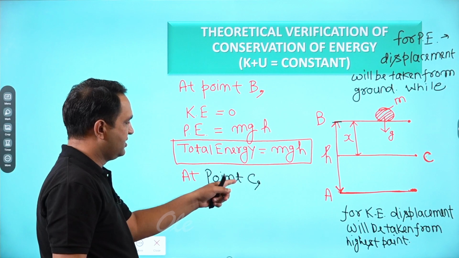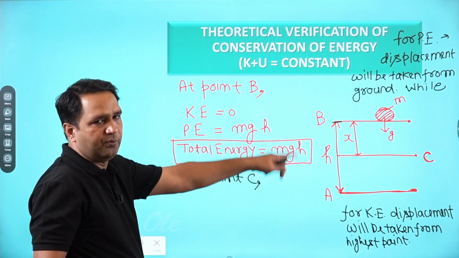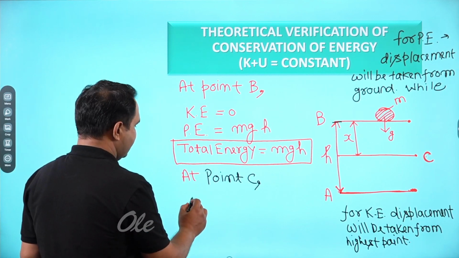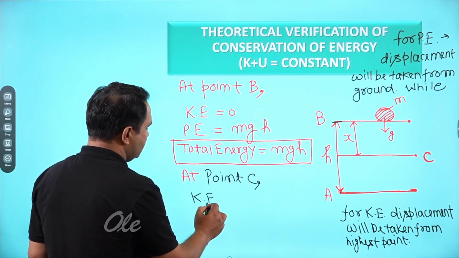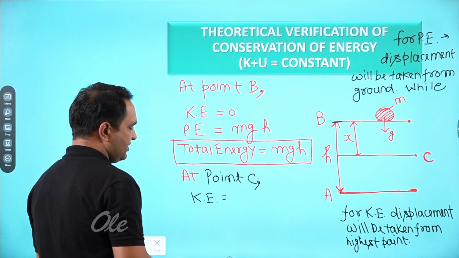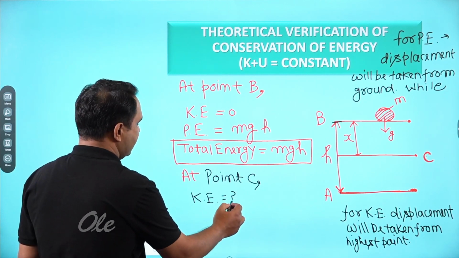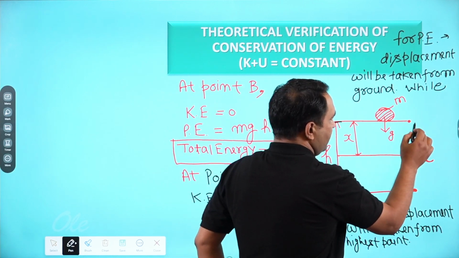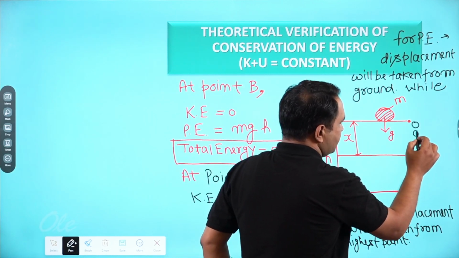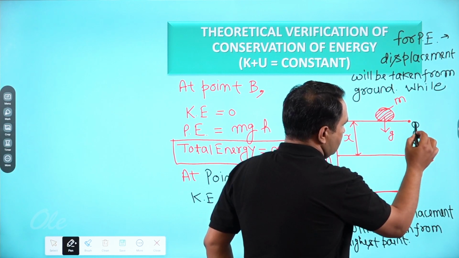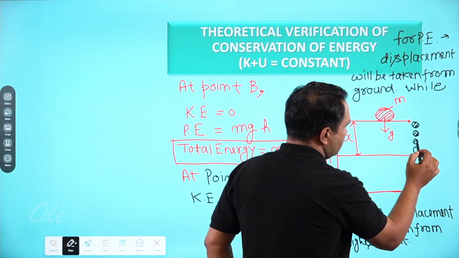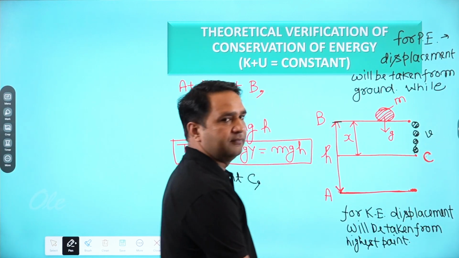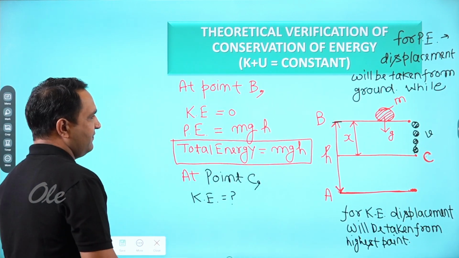So at point C, we will use these 2 points. So at point C, first we will calculate the kinetic energy. Now there must be some kinetic energy, okay? Now the ball is moving. It is coming here at this position C, so it is having some velocity V. So what will be that velocity?